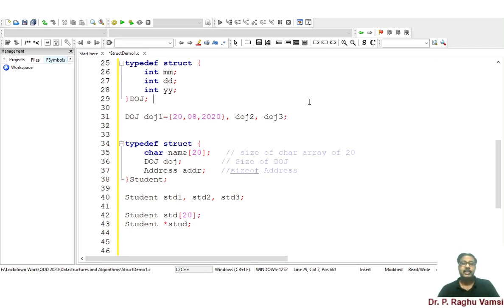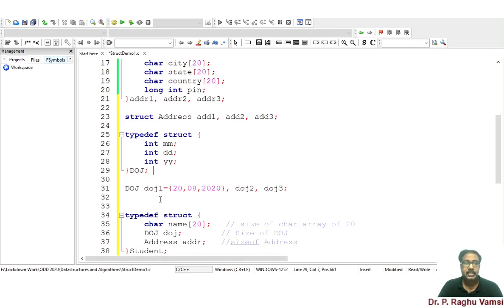So this is the way I can declare it, so that the first variable mm will be assigned 20, the second variable dd will be assigned 8, and the third variable yy will be assigned 20. So this is the way the variable initialization will be done in case of structures.